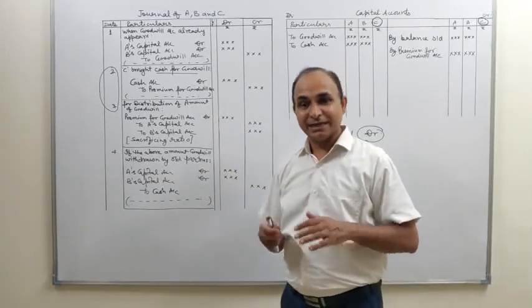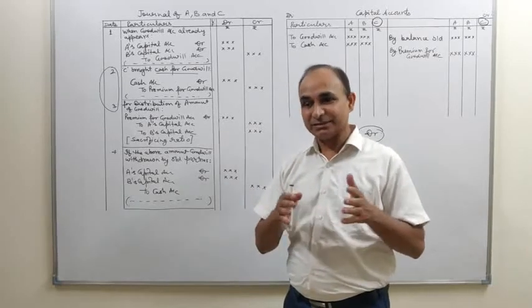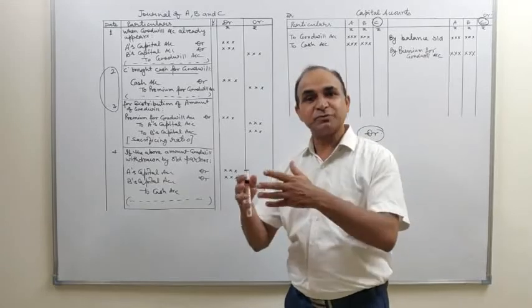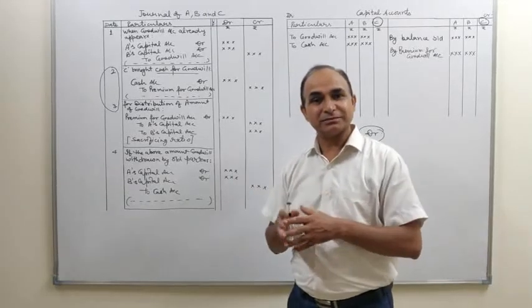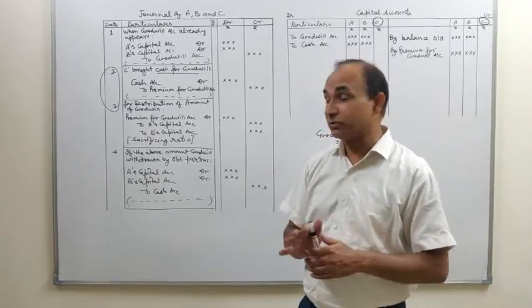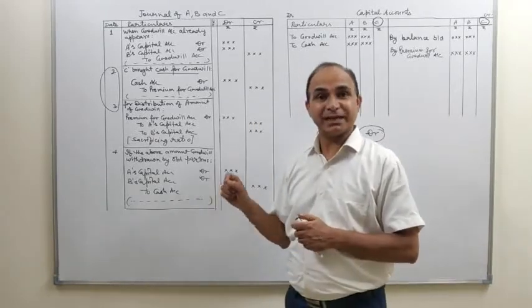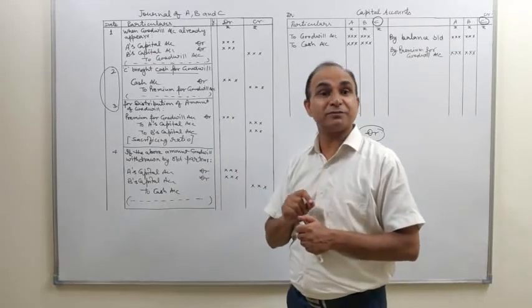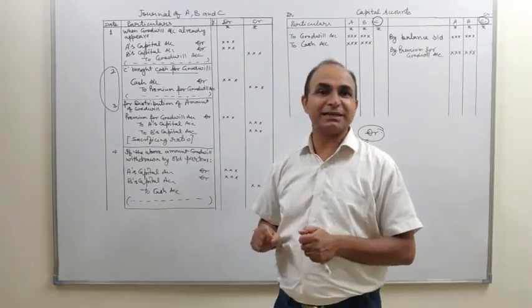And if MCQs, as CBSE has announced that in the term 1 examination, MCQs will be given, or case studies or reasoning-type questions will be given in the examination. In that case also, this topic is important. An MCQ based on this topic, that is the accounting treatment of goodwill, will certainly be given in the examination.